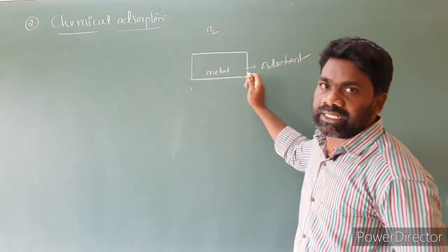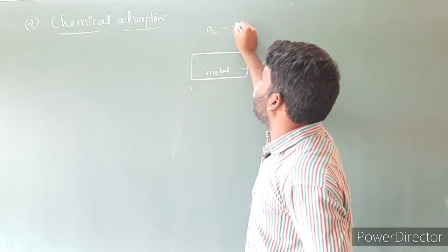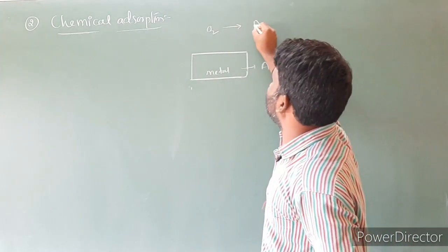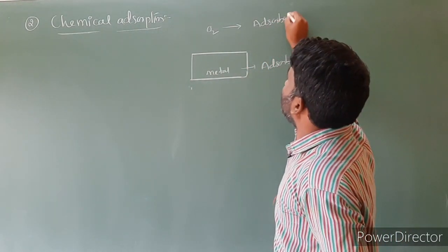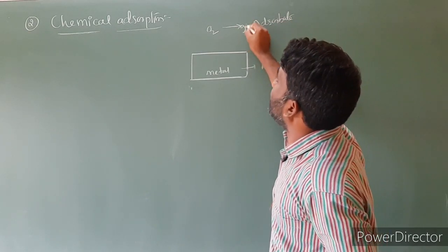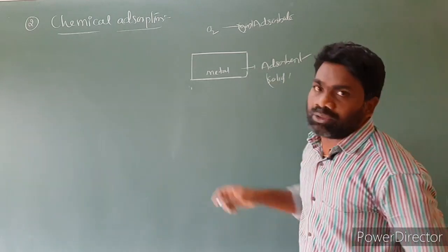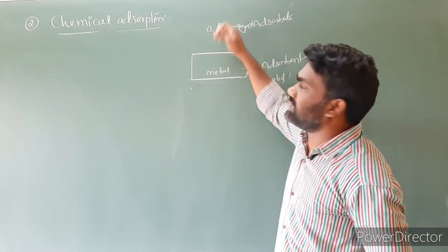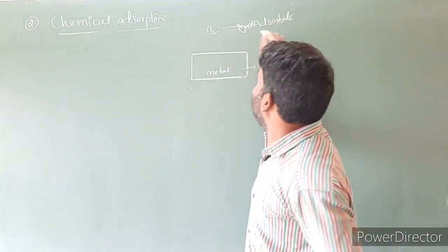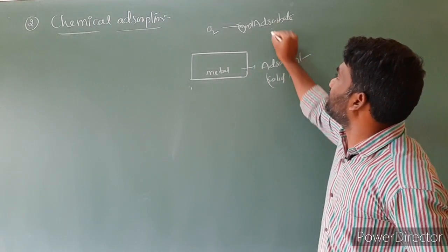So what is the solid we are taking? Metal, that is the adsorbent. Here the gas I am taking is oxygen, this is the adsorbate. The adsorbate here is a gas, and the adsorbent is solid. Between this metal and oxygen there is a formation of a chemical bond between the adsorbate and adsorbent.